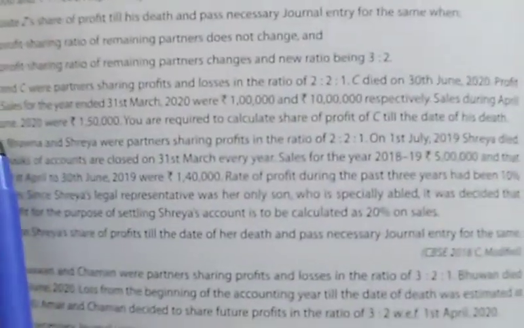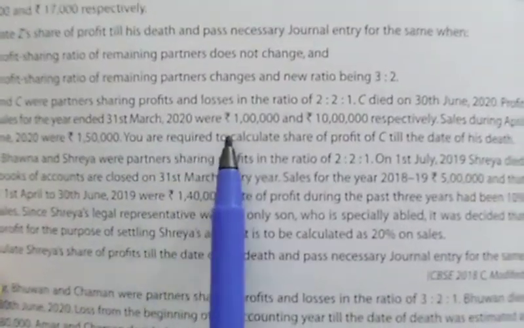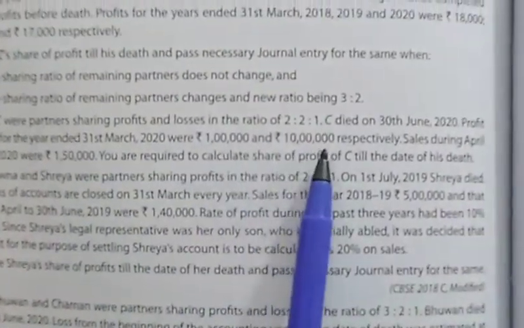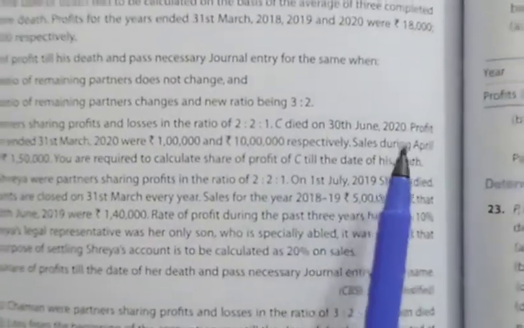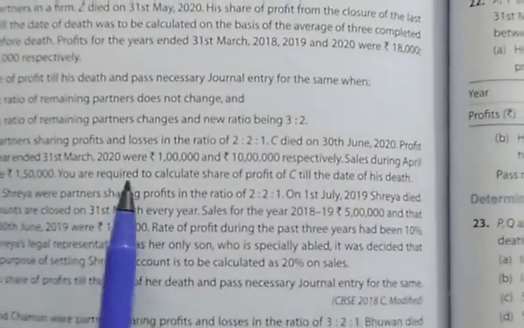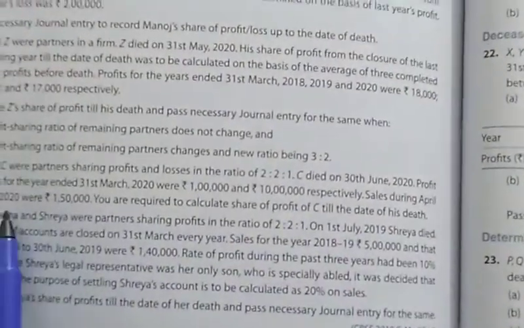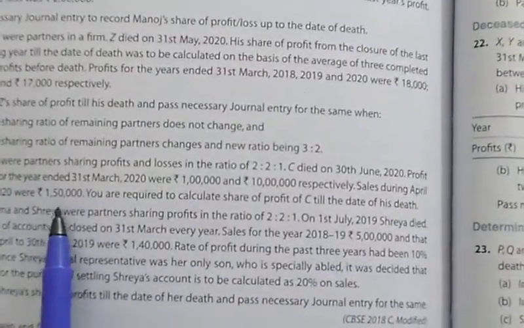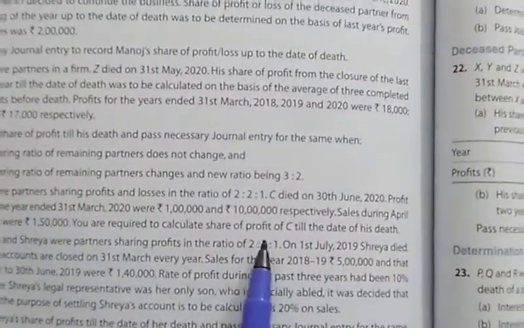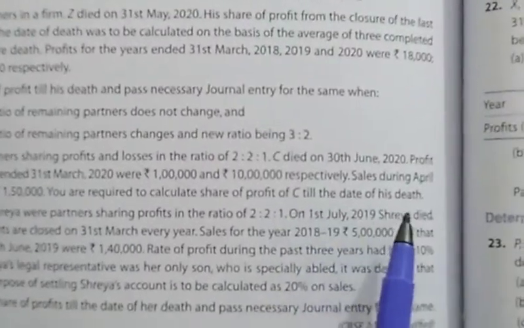C died on 30th June 2020 and profit and sale for the year ended 31st March 2020 were 1 lakh and 10 lakh respectively. So here it is clearly specified last year profit as well as last year sale. Sales during April to June 2020 were 1,50,000. You are required to calculate the share of profit of C till the date of death.